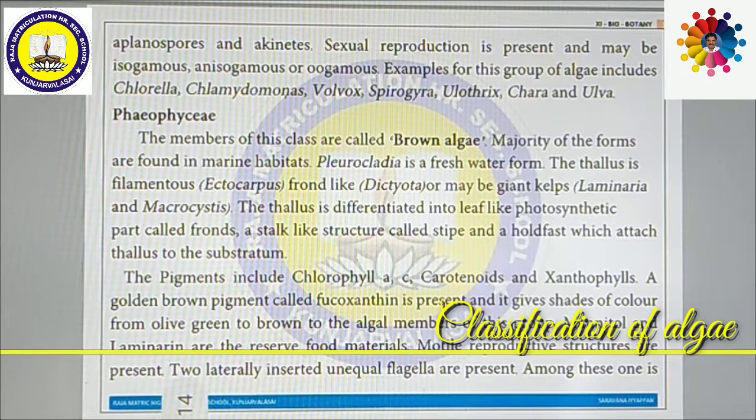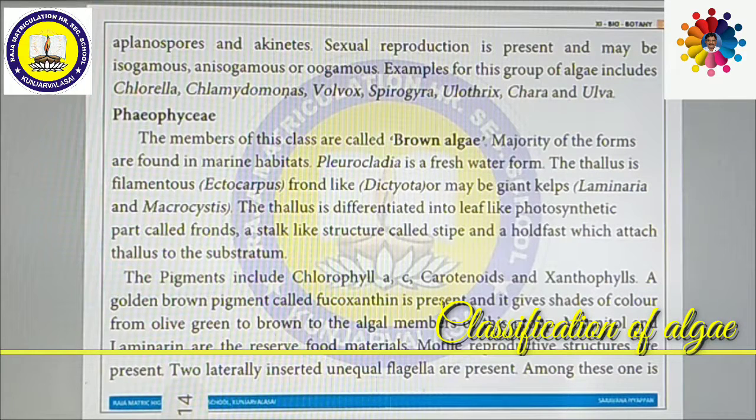Mannitol and laminarin are the reserve food material for Phaeophyceae. It is very important. Motile reproductive structures are present. Motile means having flagella.